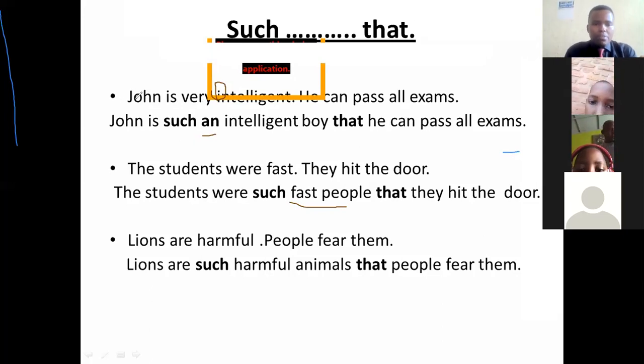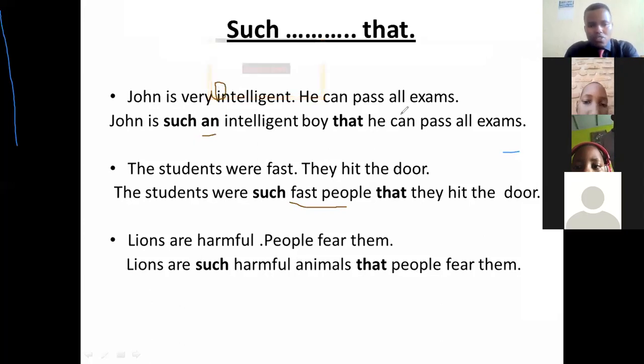The reason why I put this on, it is because this adjective given is being started with a vowel, I mean E. Is it clear? Then we shall say, John is such an intelligent boy that he can pass all exams.